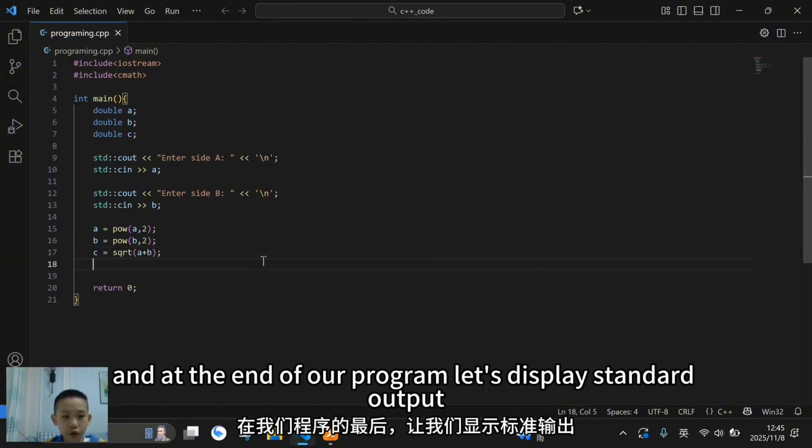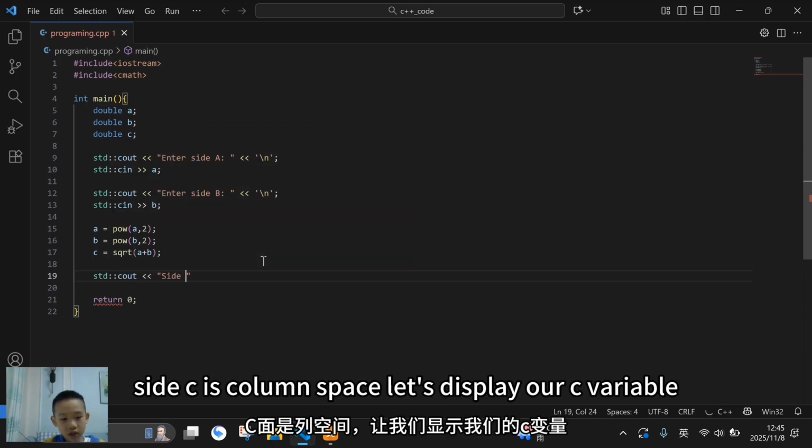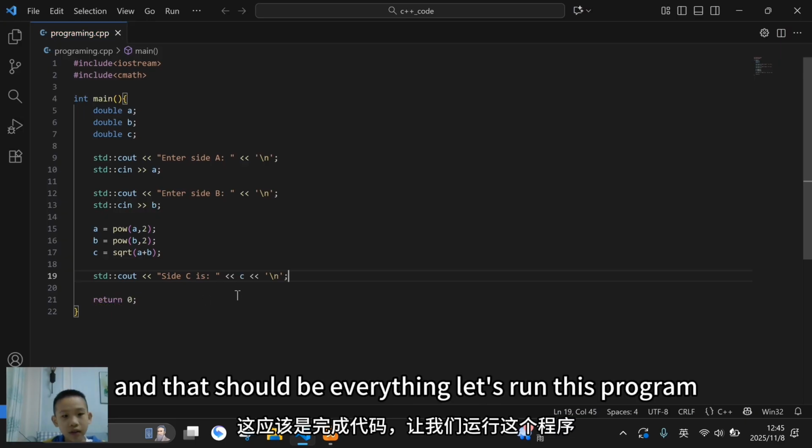And at the end of our program, let's display standard output, "Side C is: ". Let's display our c variable. Then I'll add a new line. And that should be everything.